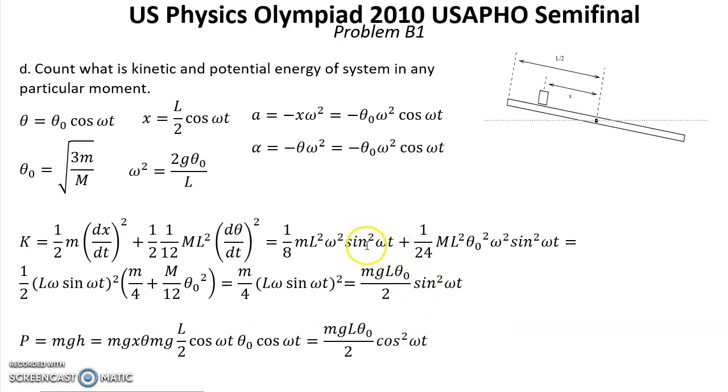So we have this expression for kinetic energy, and this expression for potential energy, which is quite understandable, because total energy equals kinetic plus potential, which is this one. And if we look at this formula, that will be the potential energy in the initial position, where θ equals θ0. So that's the solution for question D.